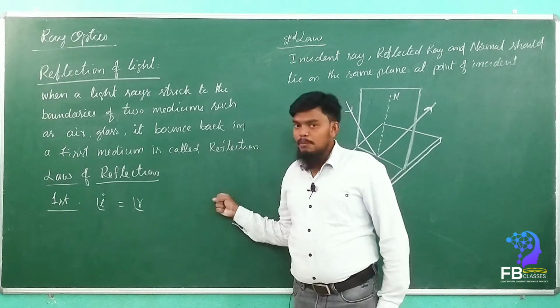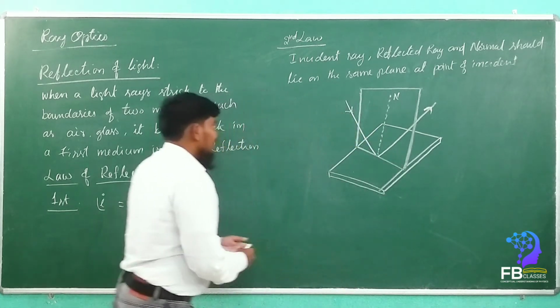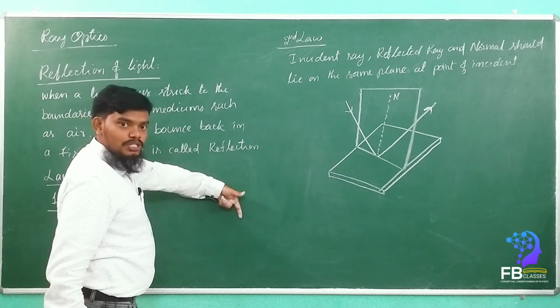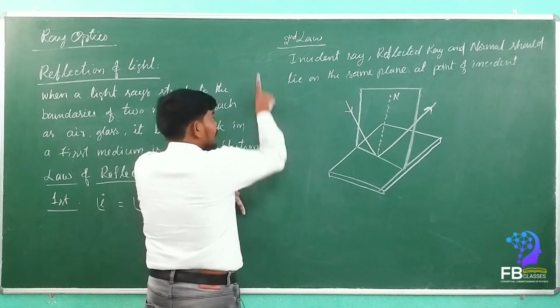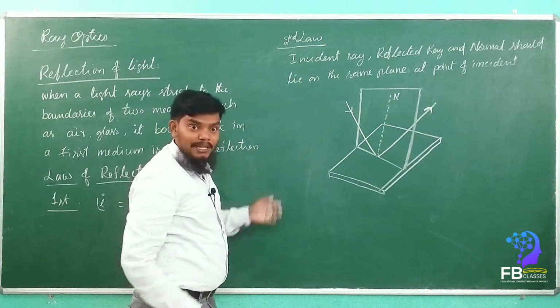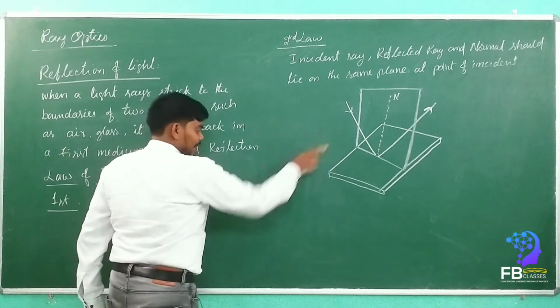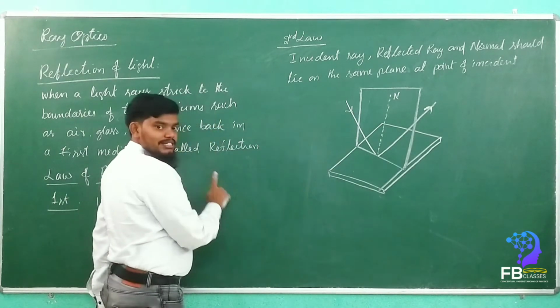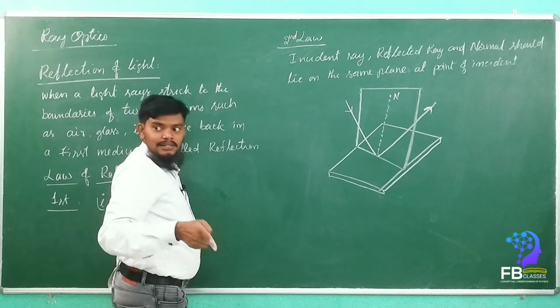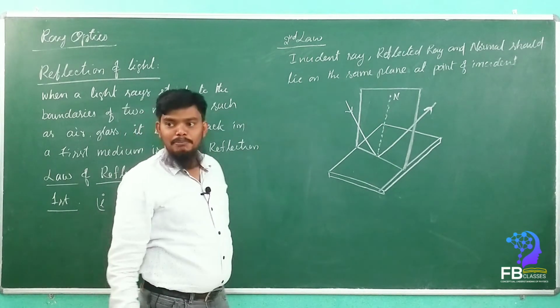For example, if a board is a plane, then if the incident ray comes through this board plane, the reflected ray also goes in the same plane, and the normal also should lie on the same plane. So the incident ray and reflected ray both will be on the same plane, but the normal should not be like this; it should also be on the same plane.